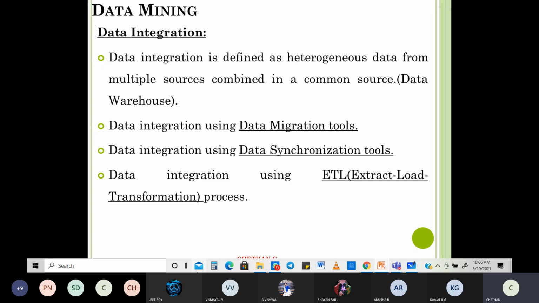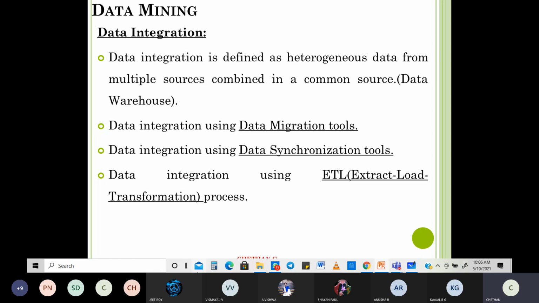Is defined as heterogeneous data from multiple sources combined in a common source. What is that common source? The data warehouse. Data integration using what? Data migration tools, data synchronization tools. Why I've underlined all these things is, first of all, you must understand that this itself